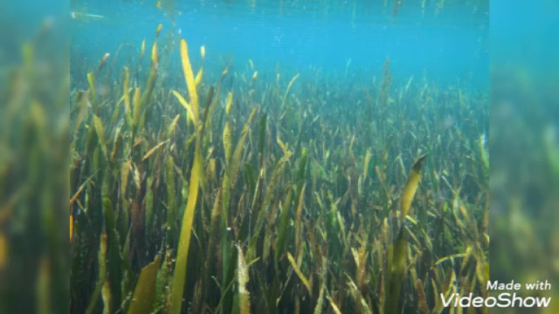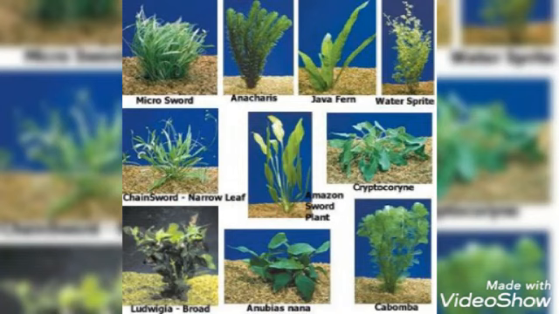Next come the completely submerged plants. You can see it is growing underwater. They are completely submerged, so we call them submerged plants. These plants remain completely submerged in the water. There are different varieties of plants. Observe the pattern in their leaves.